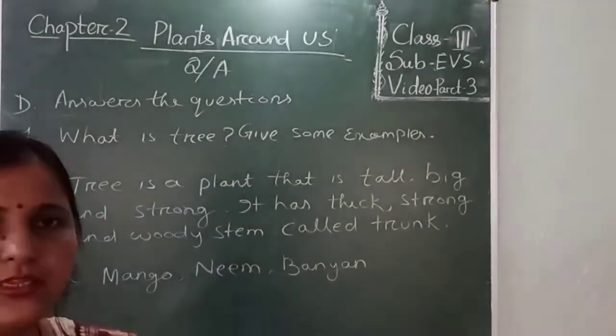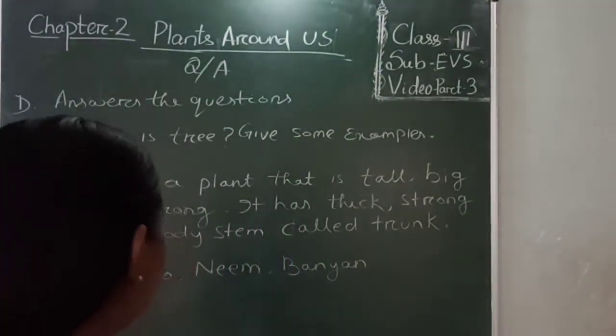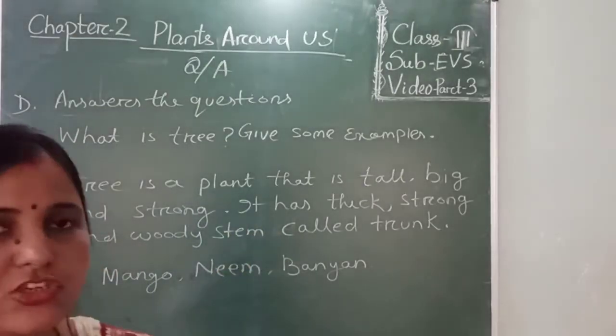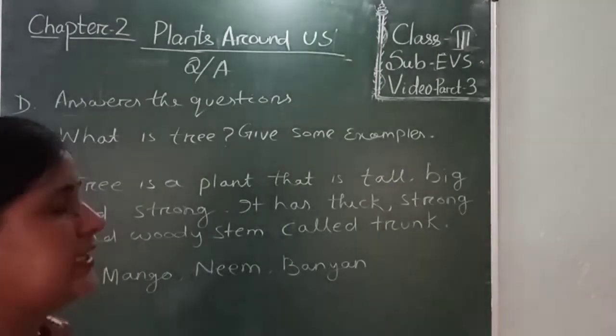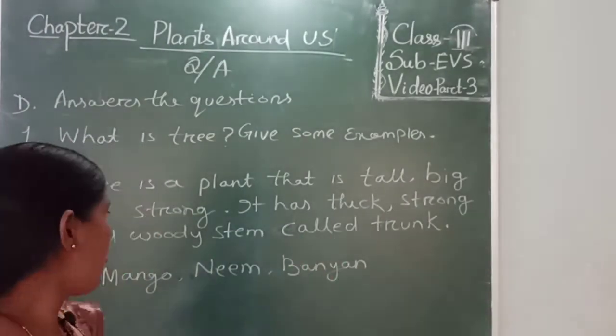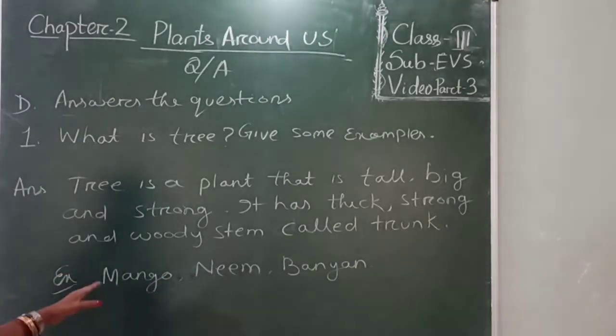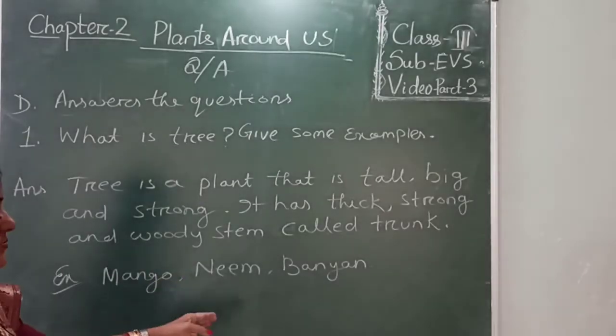We had already read about this in your chapter 2. The examples of tree are mango, neem and banyan.